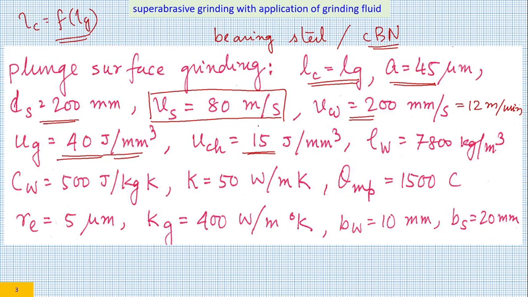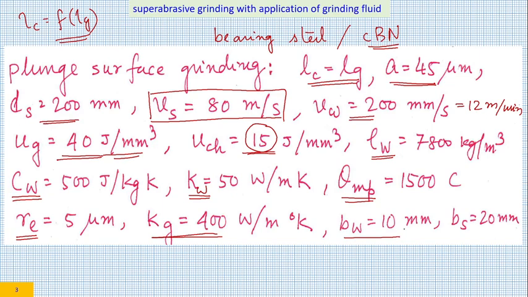Ug is typically 13.6. To round it off, I have taken it as 15. This is the density of the work material. This is the specific heat. This is the thermal conductivity. This is the melting temperature. This is the edge radius. This is the thermal conductivity of the CBN grit, so this could have been written as K CBN.